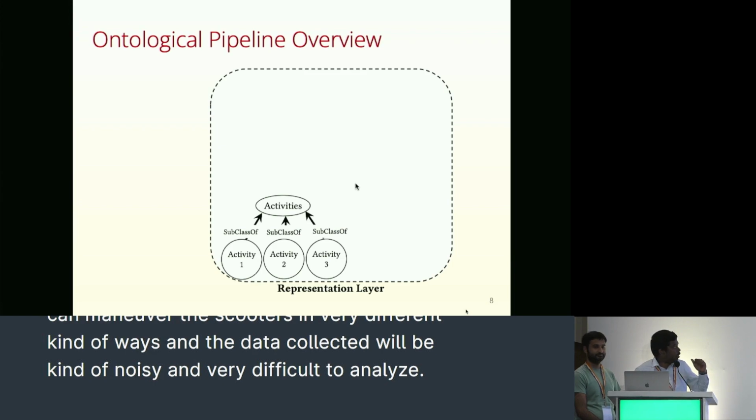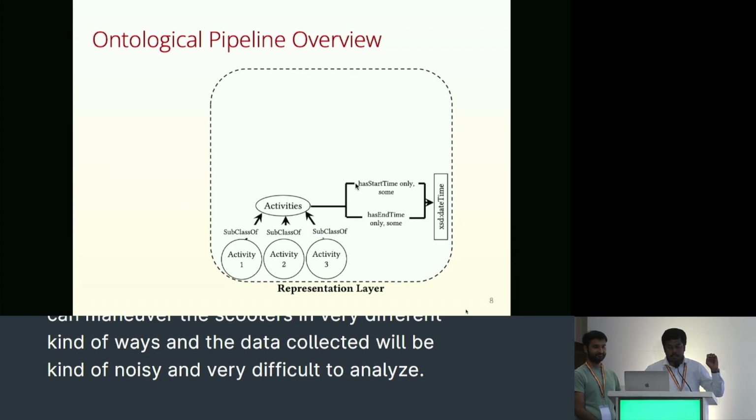So let's look at the ontology in a high-level view. All the activities are instances of the high-level activity class. We've defined time period stamps. So every activity, for example a phone call, would be associated with a time period, or it has to be defined with a particular rule that a phone call has to be happening after the talking has happened.